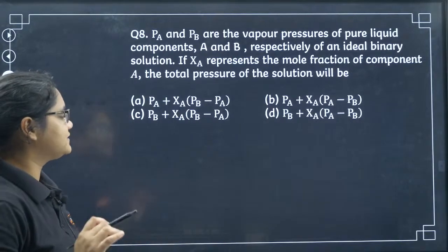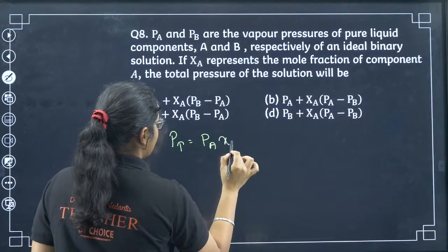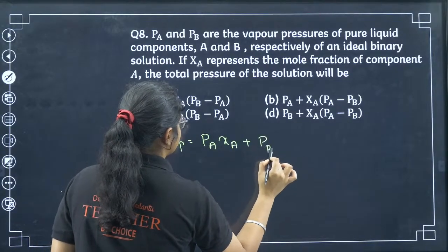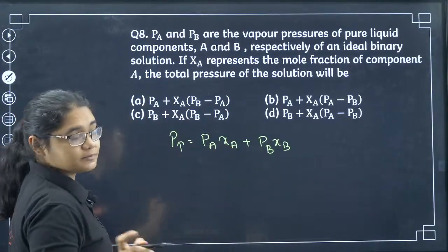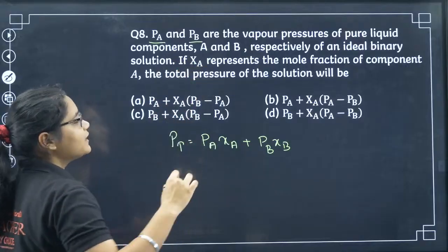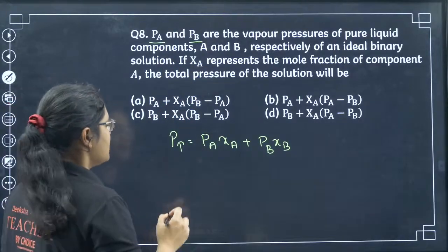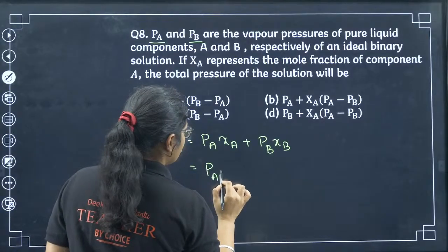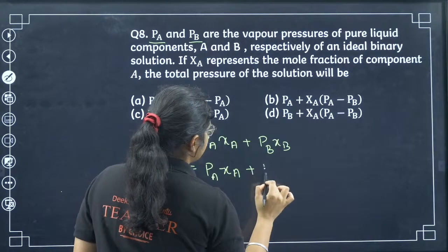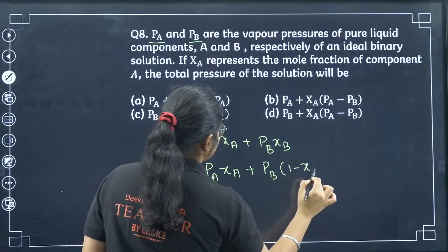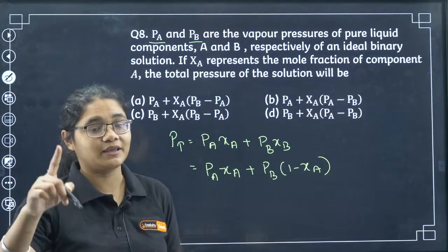Okay, so let's see here. What is P total? P total is PAXA plus PBXB. Now see, actually in the book it is written P0AXA plus P0BXB, but in the question they are saying that PA and PB are the vapor pressure of the pure solvent. So I will take PA in place of P0A. Now what I can do? PA XA plus PB into 1 minus XA, right? This XB can be represented as 1 minus XA because XA plus XB equals 1.